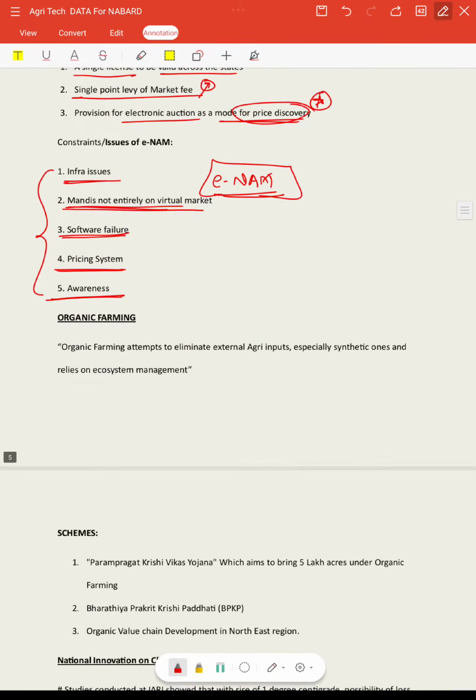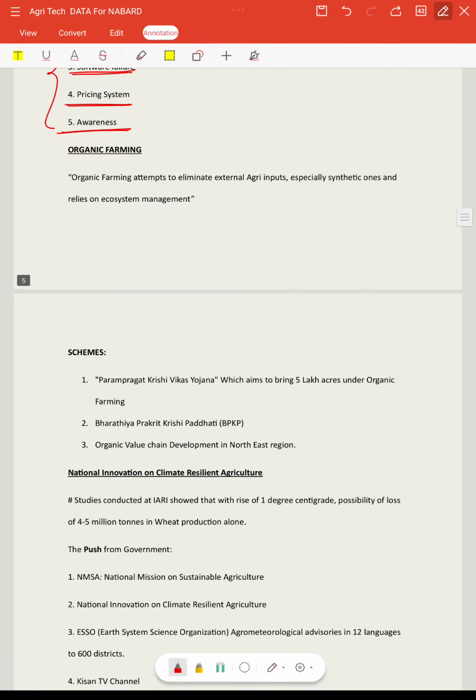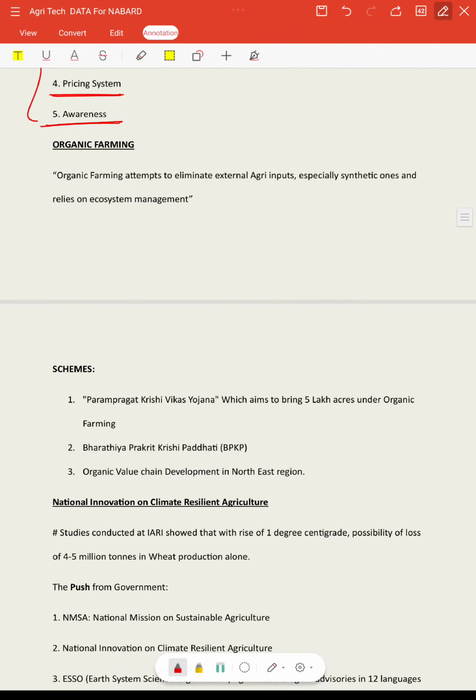So now we'll see about organic farming, right? We can use this definition. Organic farming attempts to eliminate external agricultural inputs, especially synthetic or artificial ones, and relies on ecosystem management. So this is the true definition of organic farming.